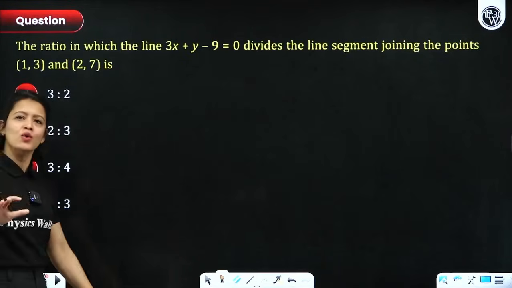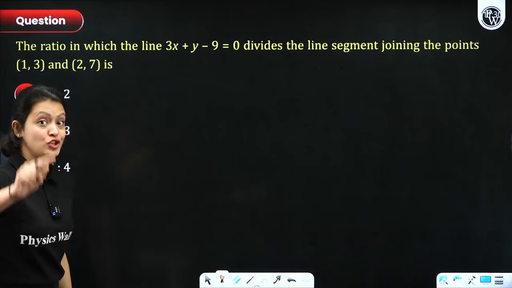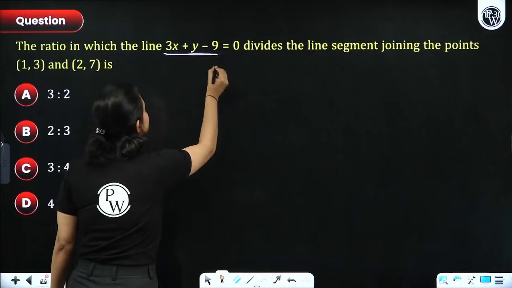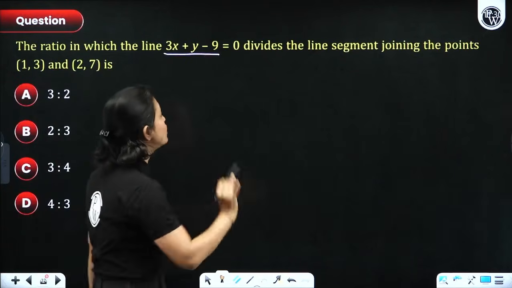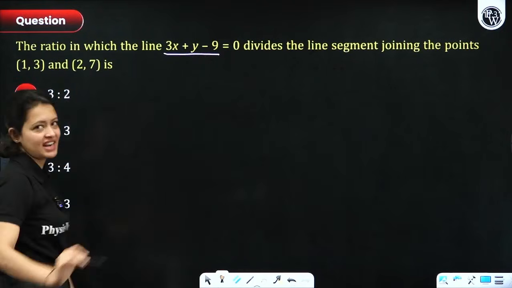Okay, so now let us see this question. And guys, it's a very important and interesting question, so please pay attention, okay? The ratio in which the line 3x plus y minus 9 equals 0 divides the line segment joining the points (1, 3) and (2, 7) is.